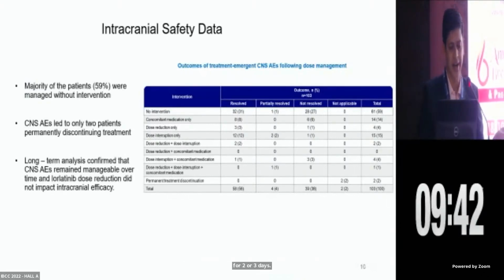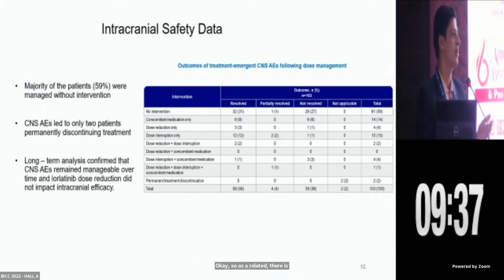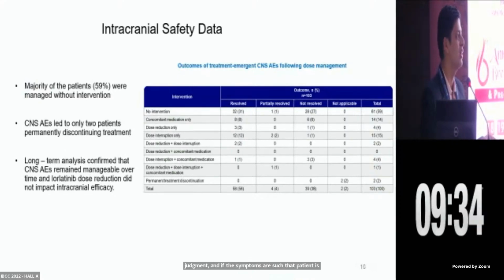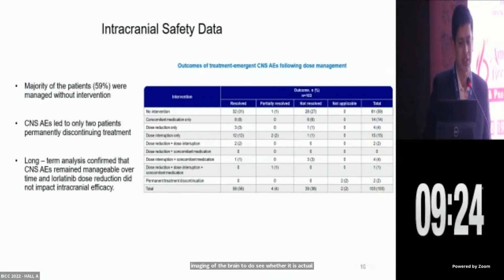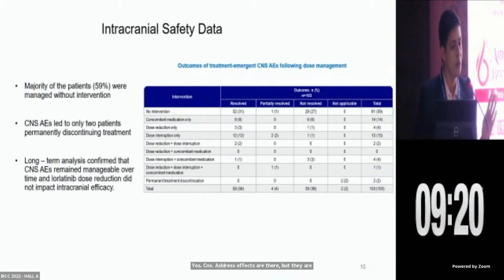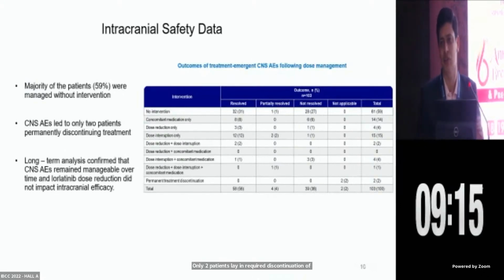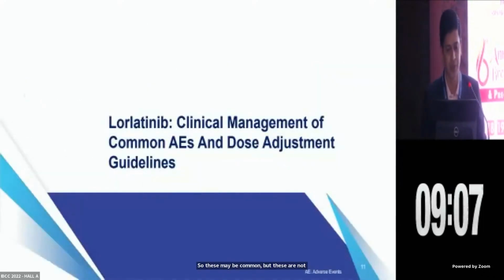Okay. So as sir highlighted, there is importance in clinical judgment. And if the symptoms are such that the patient is also having nausea, vomiting, and significant dizziness, I think we all will agree that we need to do MRI or some imaging of the brain to see whether it is actual progression. So yes, CNS adverse effects are there, but they are usually mild. And what is the important point which needs to be highlighted? Only 2 patients required permanent discontinuation of lorlatinib due to CNS adverse effects. So these may be common, but they are not usually leading to a very significant difference.